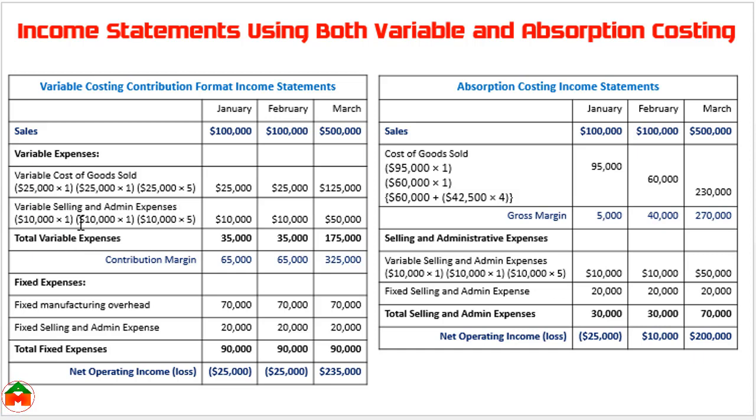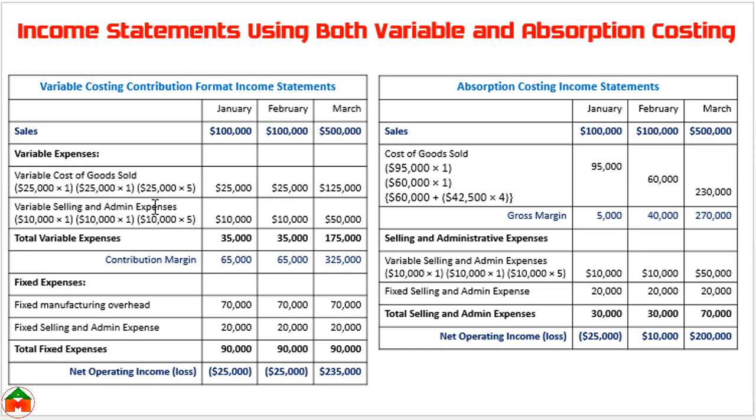Here we are multiplying this 10,000 by 1 because in January we sold 1 unit, and in February the same amount, 10,000, but in March we sold 5 units, so the variable expense will differ with the amount of sales. So 5 units at 10,000 variable selling expense is ultimately 50,000. This is the variable selling and administrative expense for March.